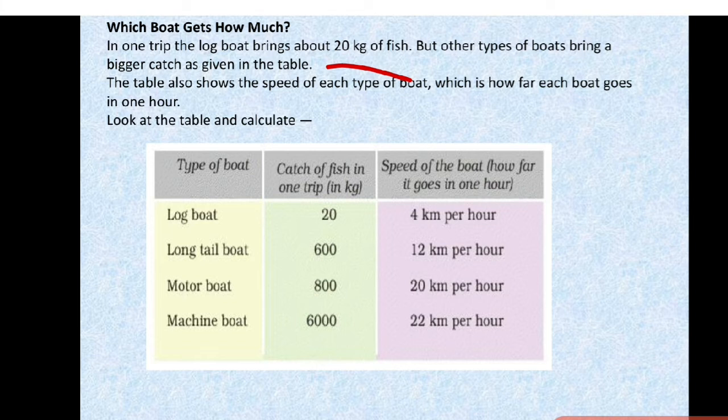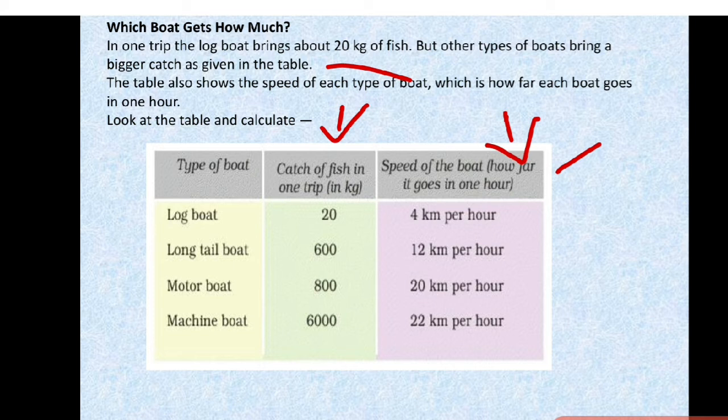Now a table has been provided for us. The table also shows the speed of each type of boat, which is how far each boat goes in 1 hour. Here it's showing the speed, and here the catch of fish in one trip in kgs.